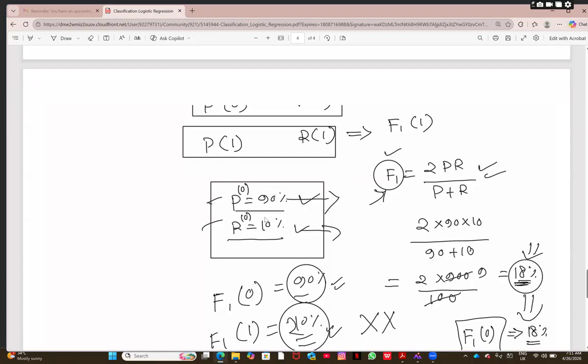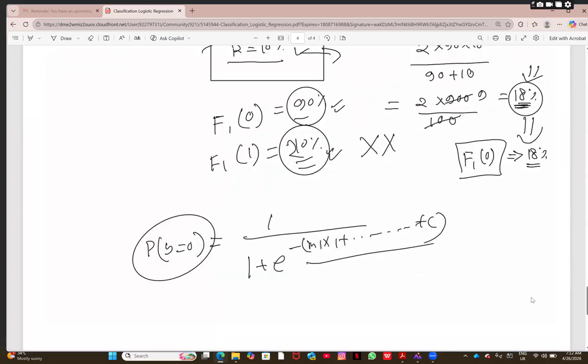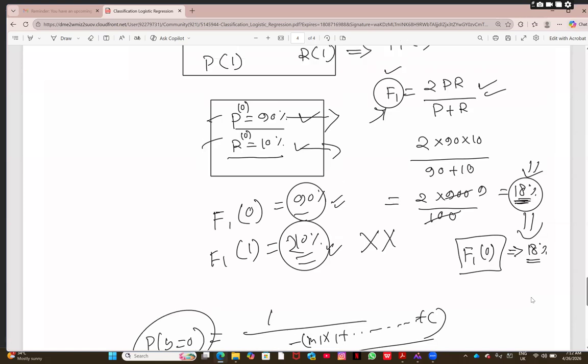So you got, say, for example, 90% and 100% for actual. If the F1 score you need to calculate, you will be doing it that way, and you are getting, say, 18%. That means this 18% is not very good for a model, but that is how you can identify the F1 score of a model, and by which you can say, for unbalanced data, how much prediction accuracy you are getting, which is good for the machine learning process or not. So this is the way we can calculate it.